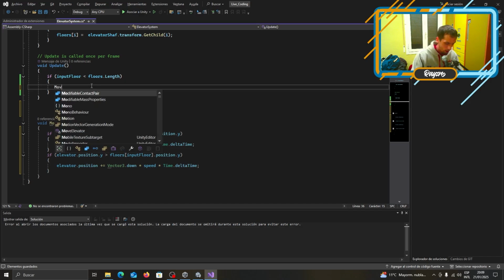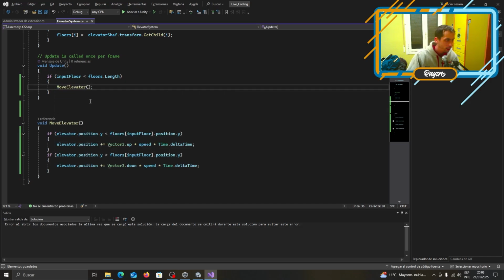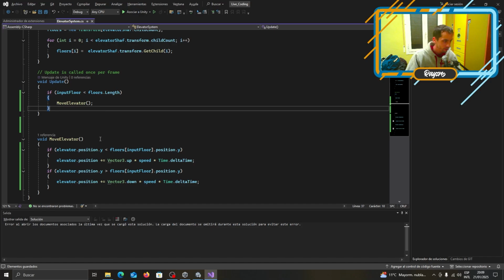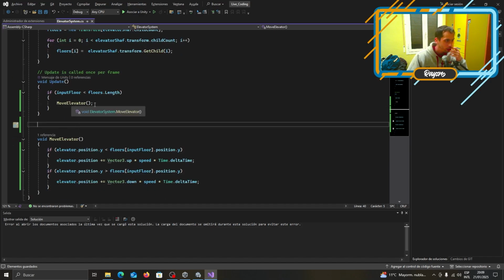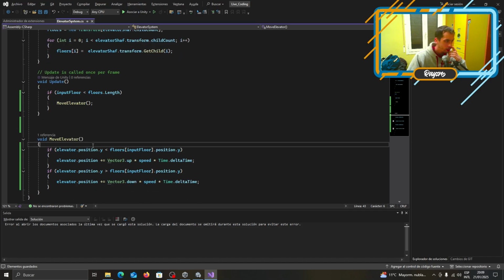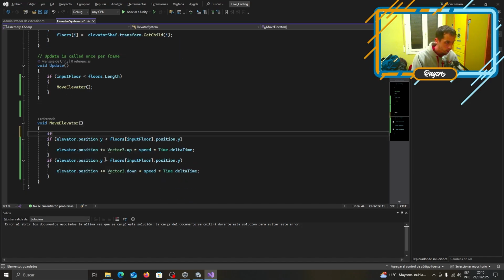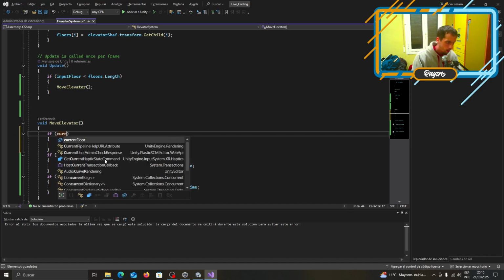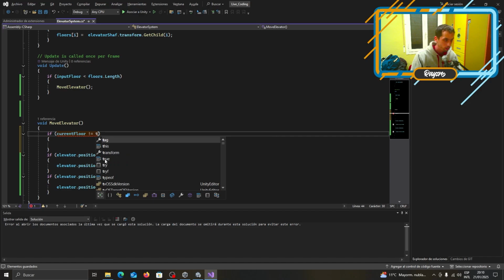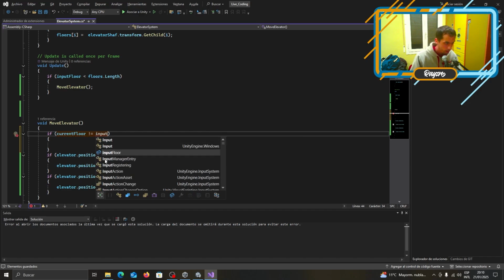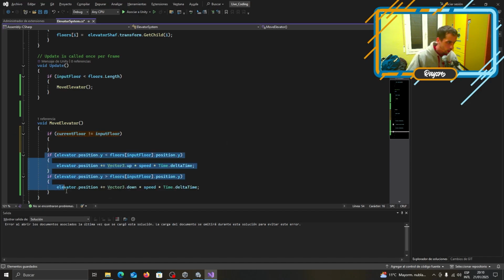Now we call it MoveElevator. And we need another function that will decide whether the elevator can move or not. If current floor is not equal to input floor, we move it.